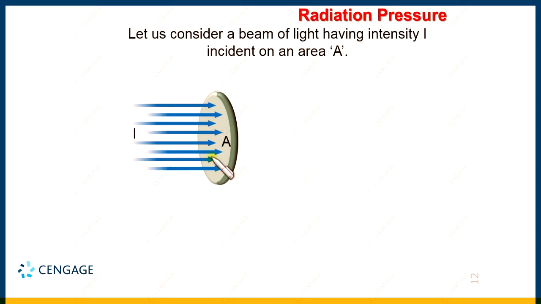In this case, we can find the power incident on the surface, because intensity is the power crossing unit area. That means if we multiply capital I with area, we can find the value of power. So, this is the power incident on this surface, I multiplied by A. Okay.